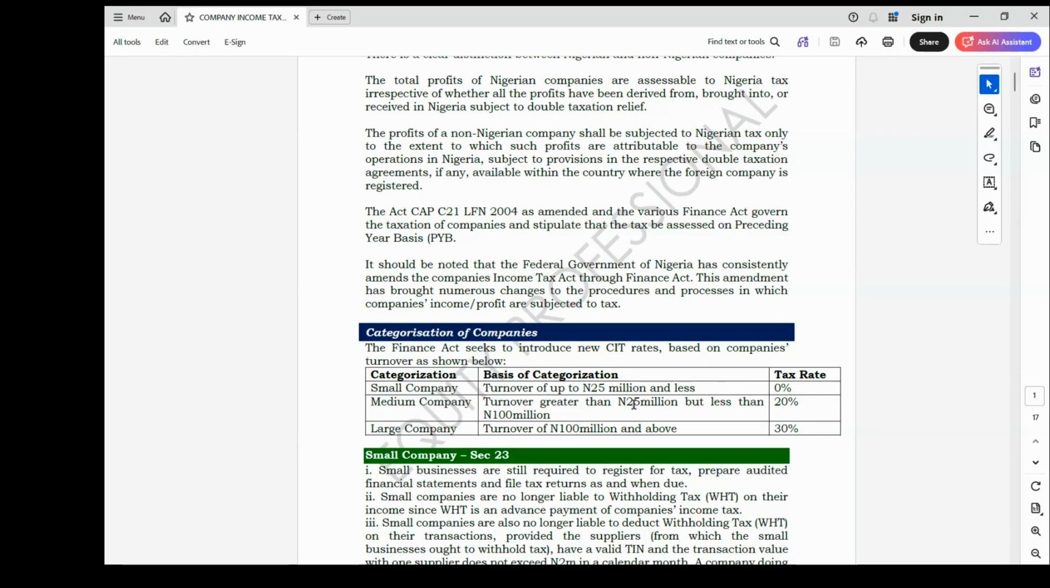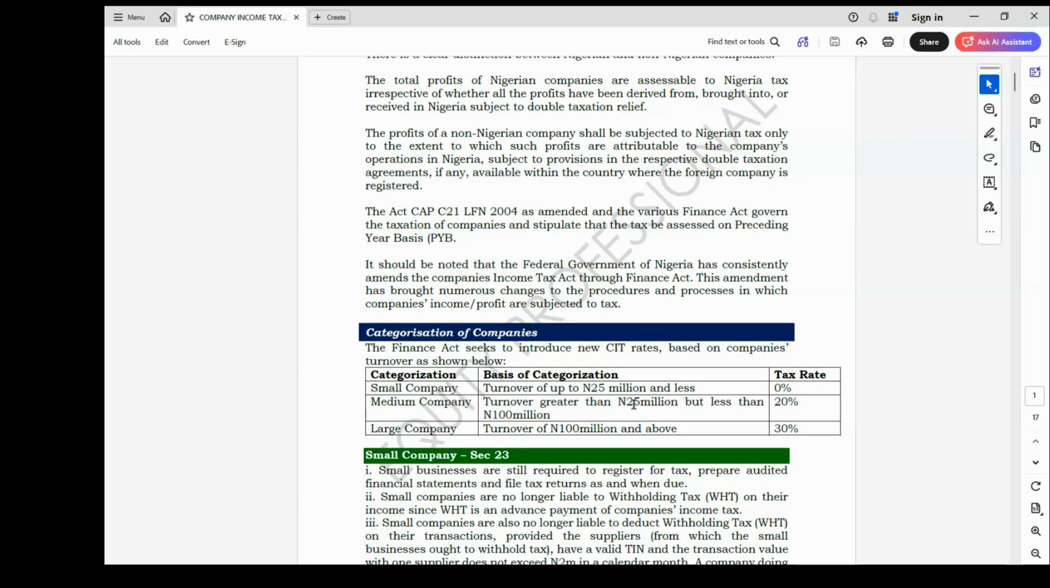And when they say filing of tax return, that means you are providing all the components of your financial statement. All the components of your financial statement form the return that will be filed to the Federal Inland Revenue Service, which also includes the computation of capital allowance. So as a small company, the fact that you are exempted, you must register for tax and also file return.